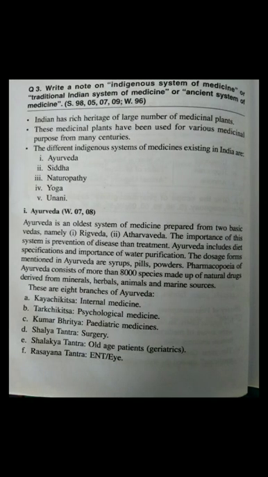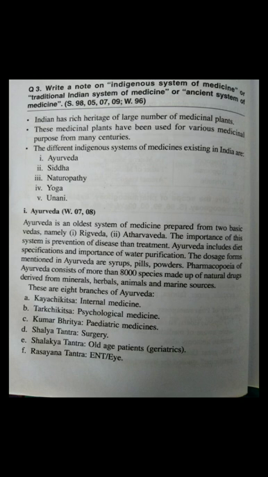Now see today's part, the indigenous system of medicine, also known as the traditional Indian system of medicine, or also known as the ancient system of medicine. In that, India has a rich heritage of a large number of medicinal plants.